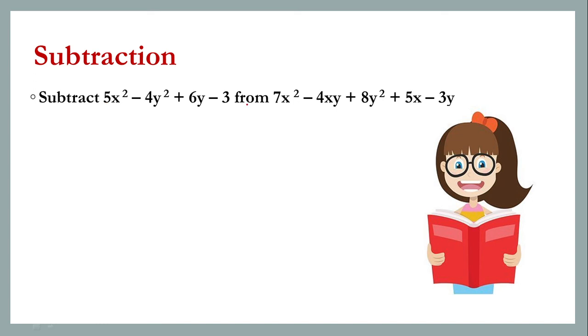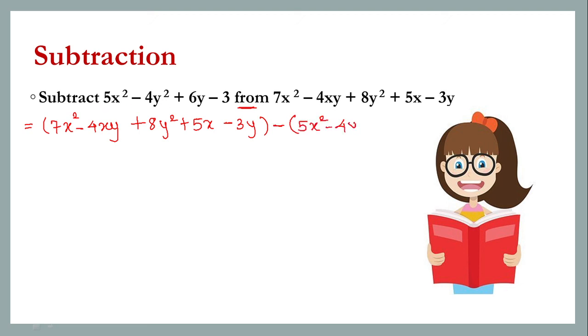Now from here, by adding, no sequence matters. Okay, you can do it by your own way. But when there is subtraction, you need to take care that from, means after from, whatever term is coming, that should come first. So what we will be doing? Firstly, we will write this term. So this is 7x square minus 4xy plus 8y square plus 5x minus 3y minus, write the first terms. What is it? 5x square minus 4y square plus 6y minus 3.